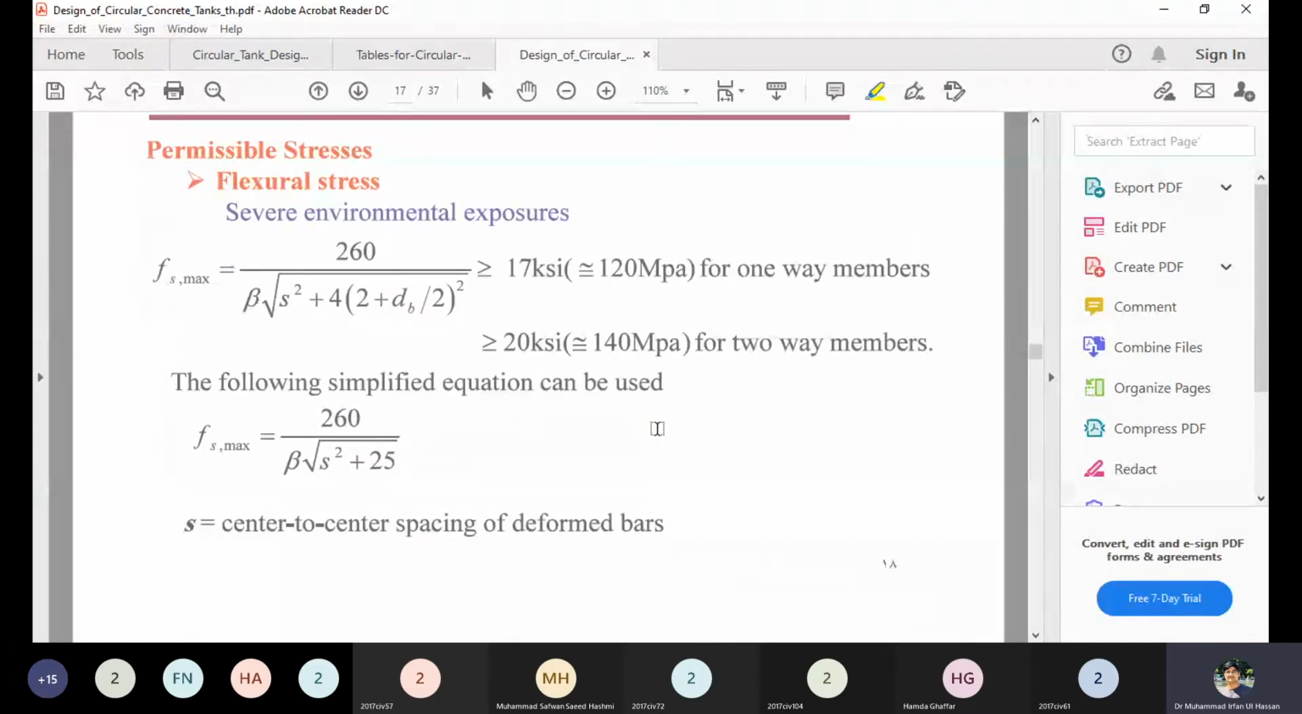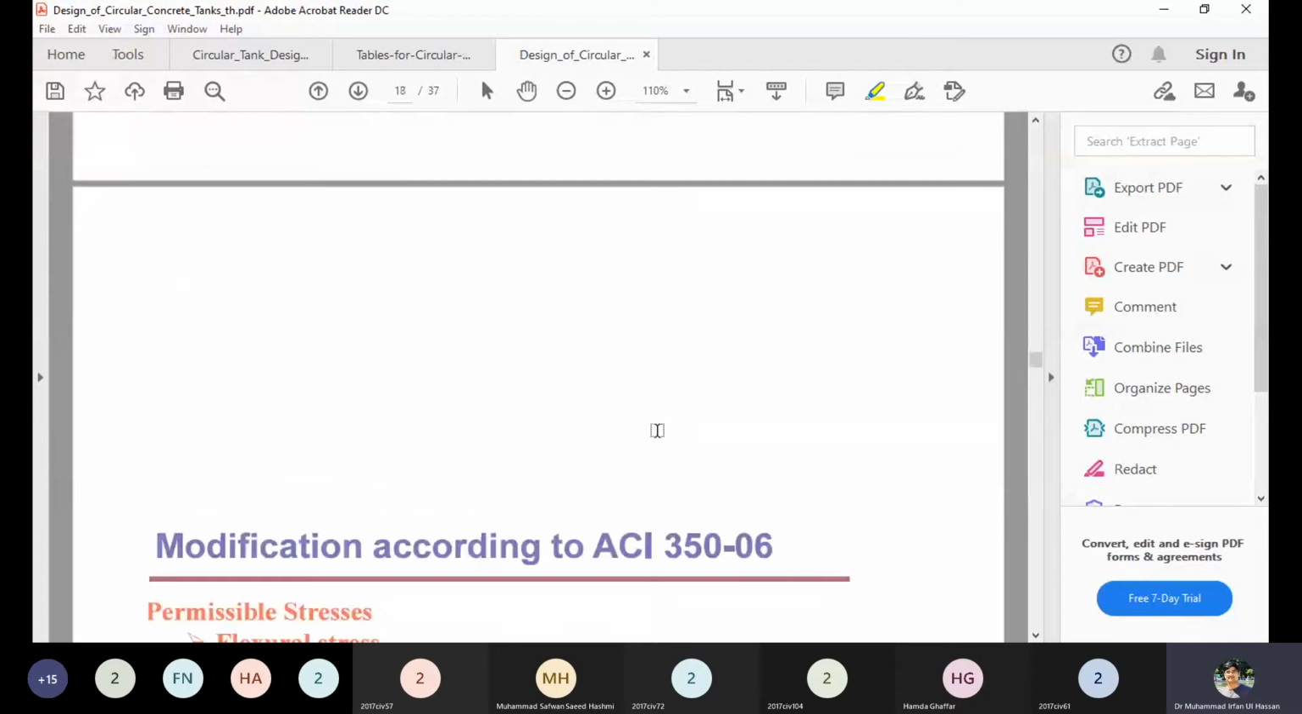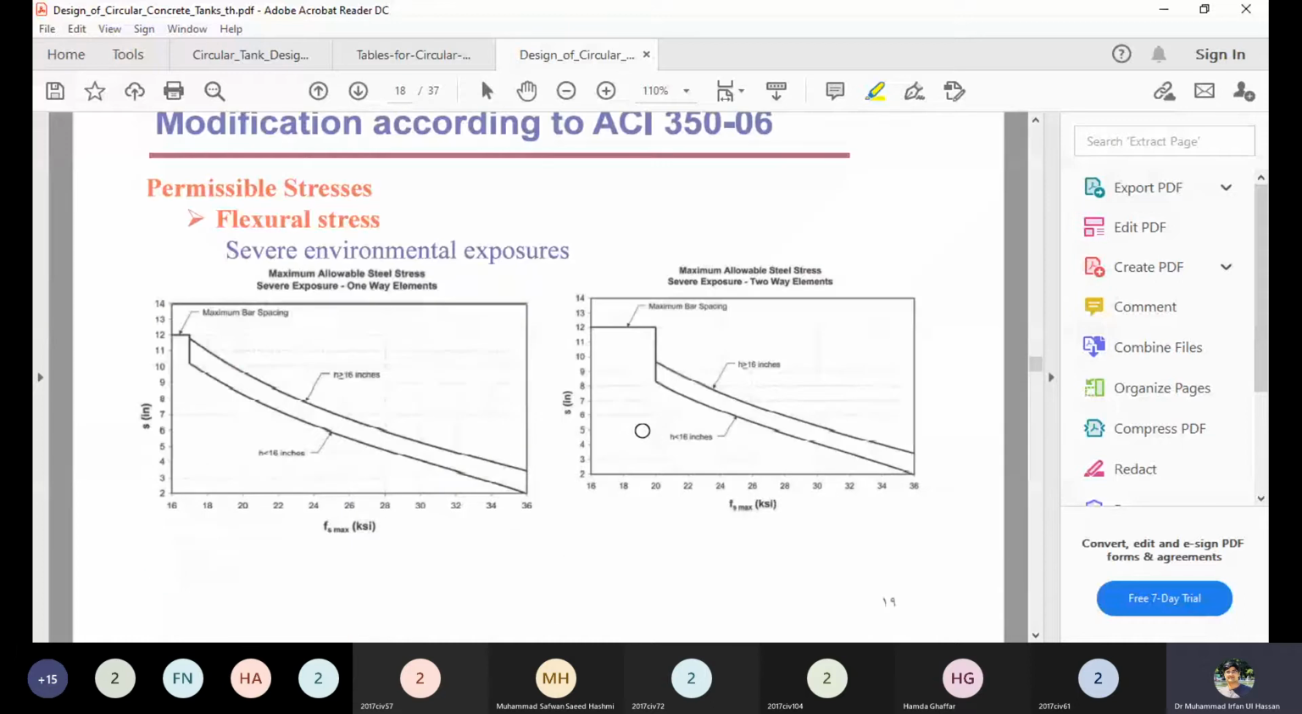Then another is the case where the flexural stress is under severe environmental exposures. The flexural stress that has been used for this case is a bit different, which is 120 and 140 megapascal, and we can also see the flexural stress limiting value from these charts.